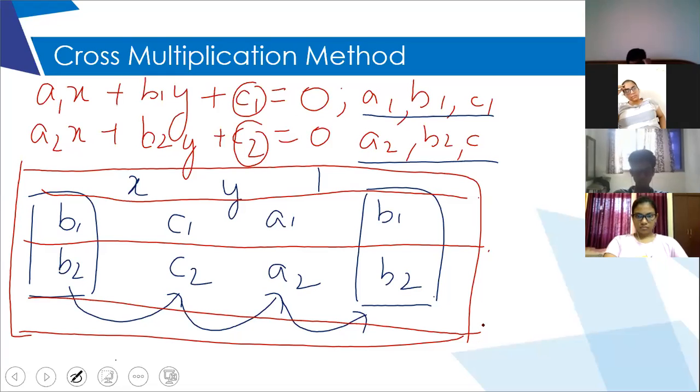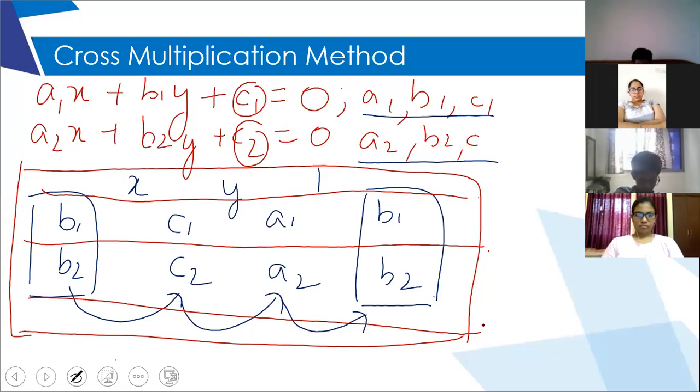Now, after arranging this in this manner, x, y, and 1 will remain the same in the actual question, but all your A1, B1, C1, and A2, B2, C2 will be some numbers, negative or positive. The second row and the third row will be numbers, but since I am doing it with the general form, I have written letters.